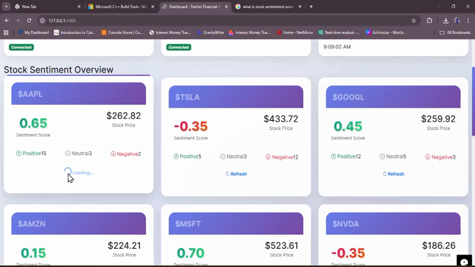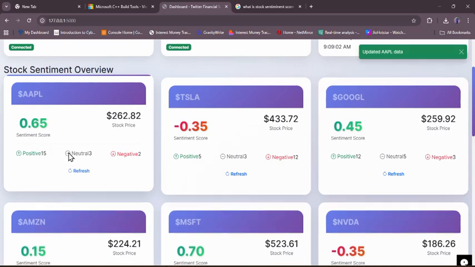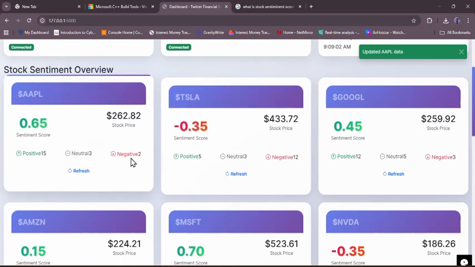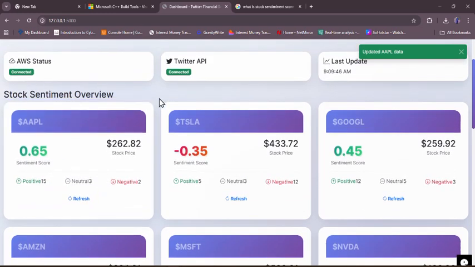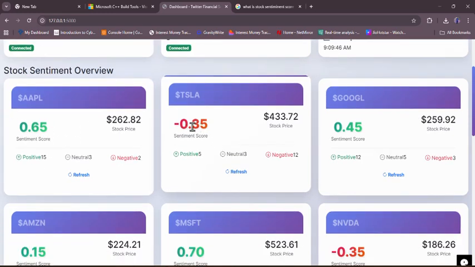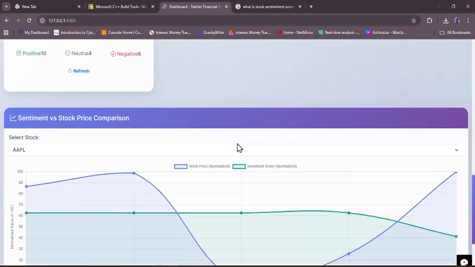If you refresh, for the latest stock, 15 positive comments have been received. It's updated the AAPL data for that stock: neutral 3 and negative 2. The sentiment score is based on positive and negative, and it shows what mood the owner of the stock is in, whether he wants to invest, whether it's going positively or negatively. Based on that, it will calculate the sentiment score. For example, for AAPL it's 0.65, which is positive, but for Tesla it's minus 0.35, which is negative.